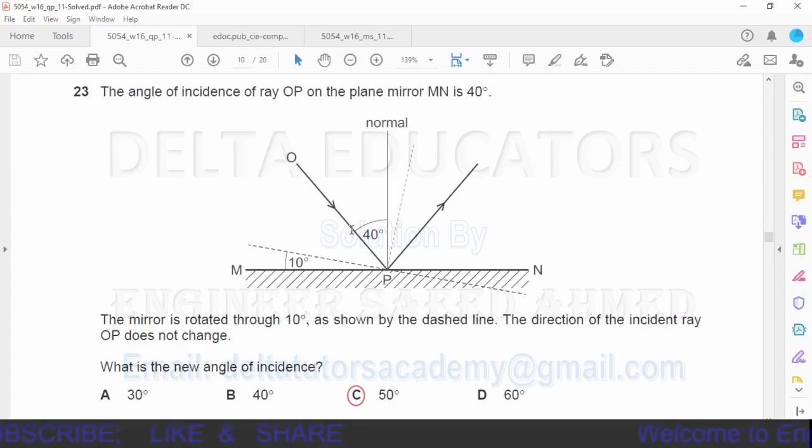Before tilting the mirror the angle of incidence was 40 degrees. After tilting, the normal has moved by 10 degrees. So the new angle of incidence will be 40 plus 10, which is 50 degrees, and 50 degrees is given in option C.